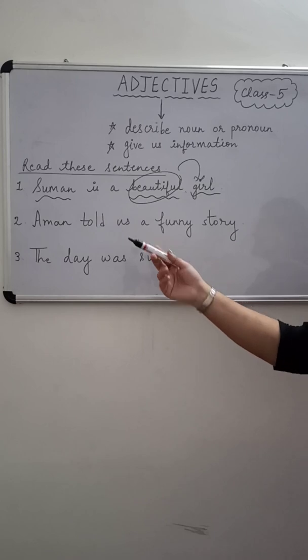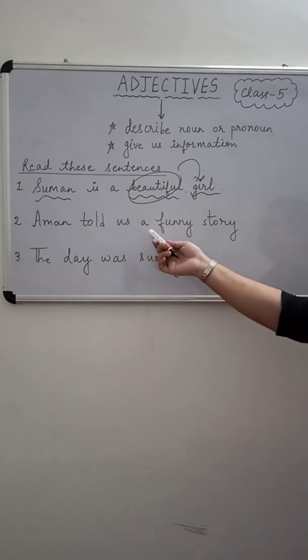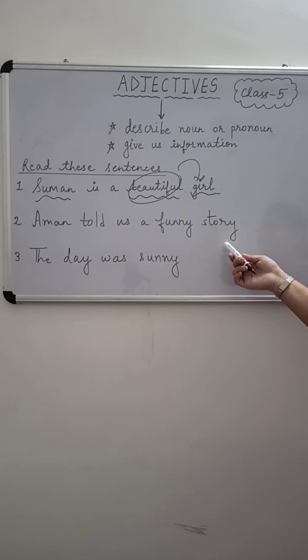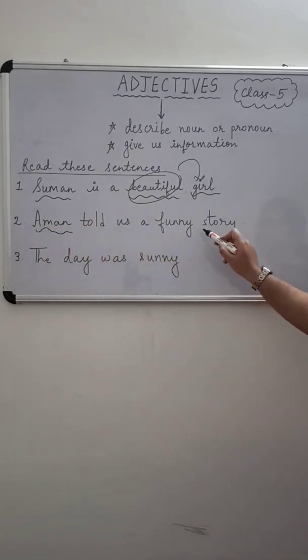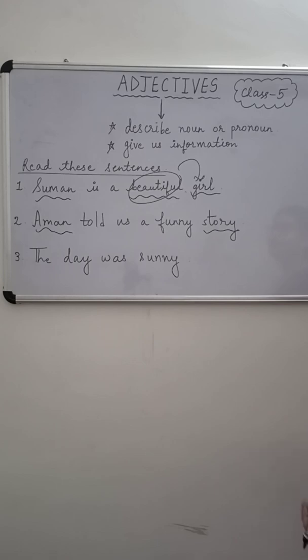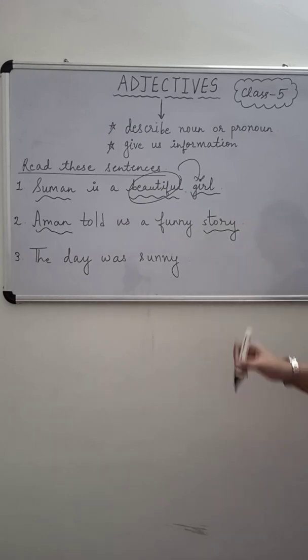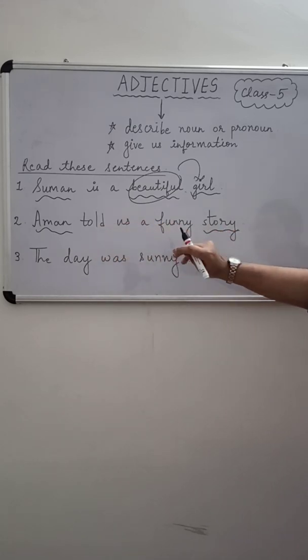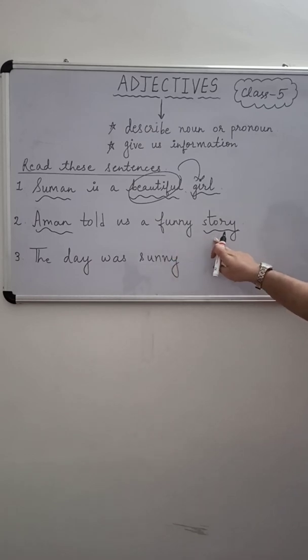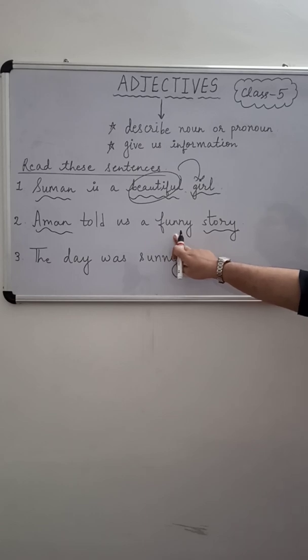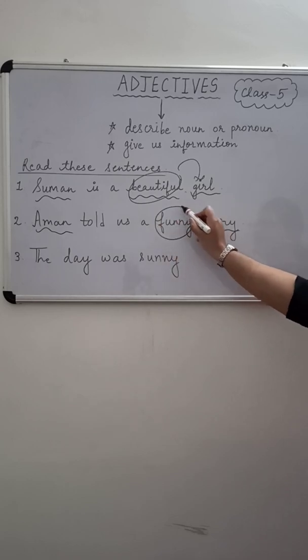Now see the second sentence: Aman told us a funny story. In this sentence, let us first spot the nouns. What are the nouns in this sentence? Aman and story. Now, story is a common noun, Aman is a proper noun, and this word funny is describing the noun story. So, I told you, a word that describes a noun is an adjective. So in this sentence, funny is an adjective.